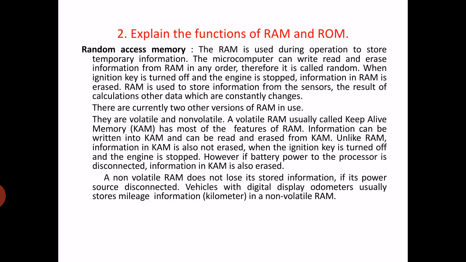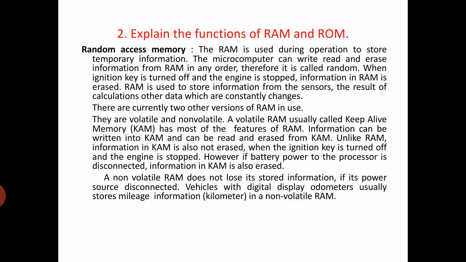Now, question number 2. Explain functions of RAM and ROM. So there are two types of memories in a microprocessor or computer: random access memory and the second one is read only memory. RAM, random access memory. RAM is used during computer operation to store the data temporarily.